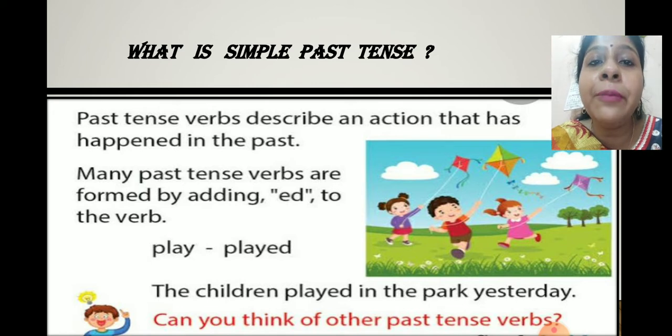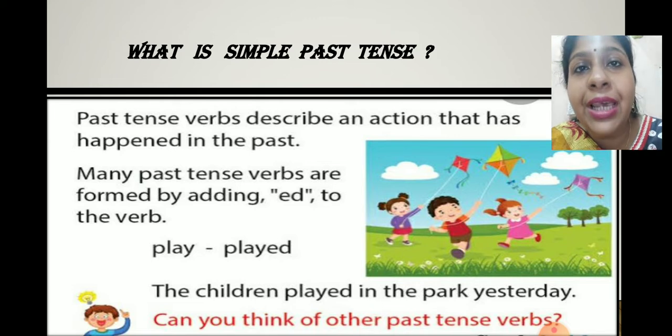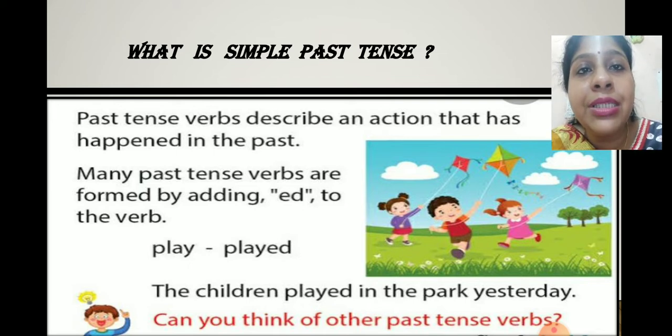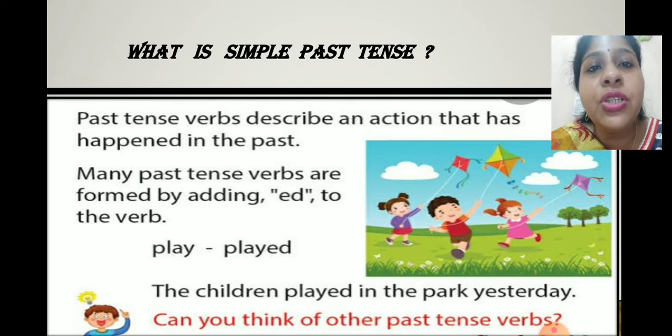Here we have got the example, so you can check it out. Play is a present tense. The verb is in the present tense when I say play. But when I talk about the same verb in the past time, then I will say played. We will simply add ed. The children played in the park yesterday. Can you think of other past tense verbs? Of course we will check out other past tense verbs. I hope you understand.